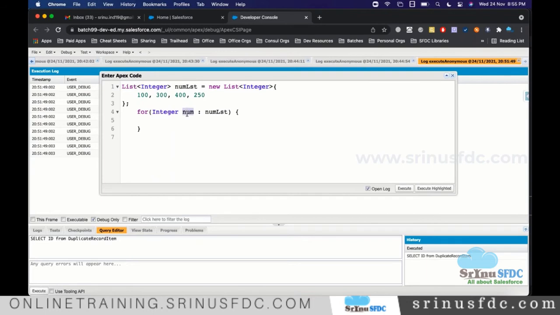Now, what will happen when it starts iterating? The first time, this number value is 100. The second time, the number value is 300. Third time, 400. Fourth time, 250. After that, there are no elements, so it will stop automatically.